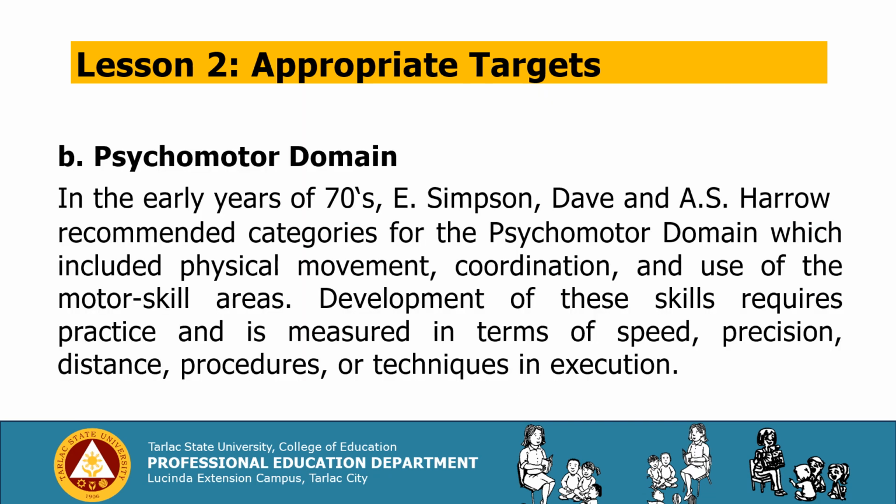Let us now proceed with the psychomotor domain. In the early years of the 70s, E. Simpson, Dave, and A.S. Harrow recommended categories for the psychomotor domain, which included physical movement, coordination, and use of motor skills areas. Development of these skills requires practice and is measured in terms of speed, precision, distance, procedures, or techniques in execution.